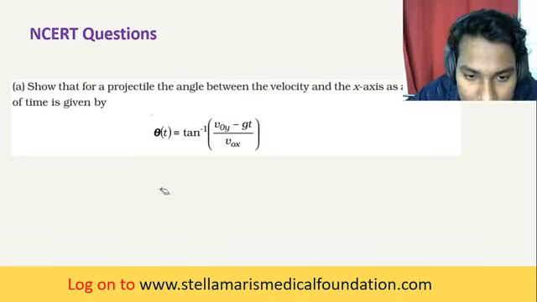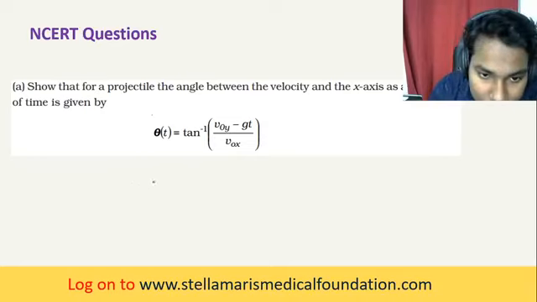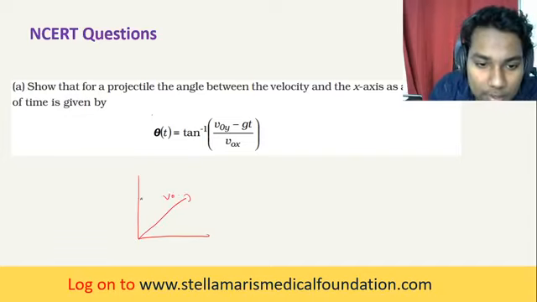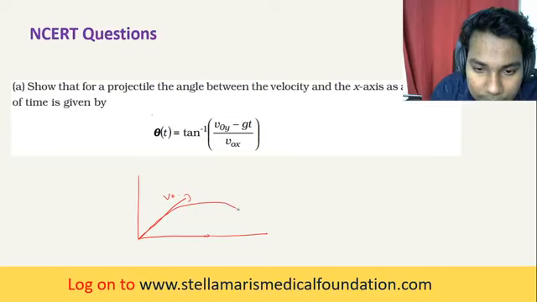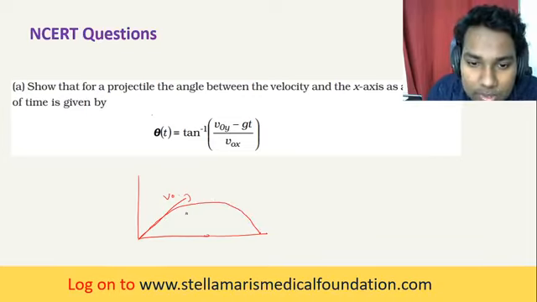I'll just grab this one. This velocity v naught, the velocity with which it has been projected, it is v naught. Okay, and the projectile is like this.